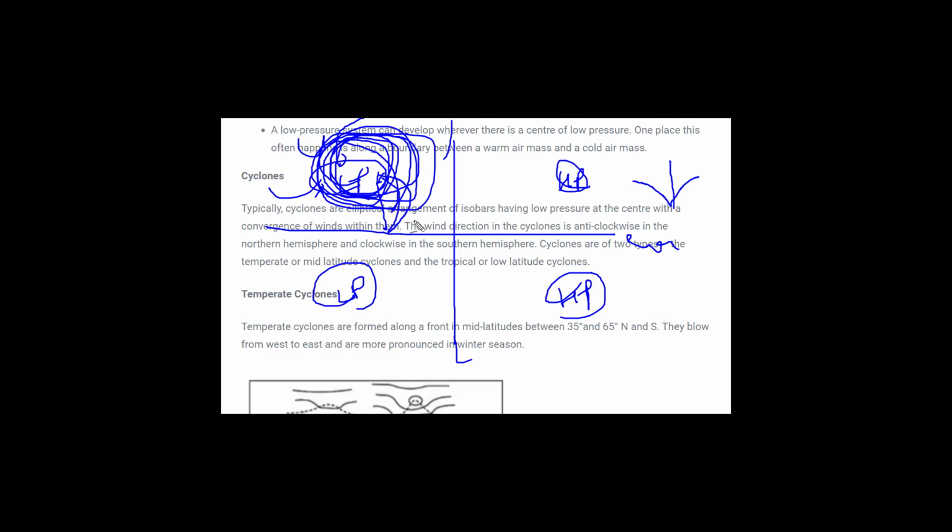And when it carries the water vapor from the ocean, this air will move up and clouds will be formed. Why will these clouds be formed? Because air cannot move beyond the tropopause. This I have said several times, and these clouds will move further and lead to rainfall or precipitation. So during a cyclone, you might have heard in the news that heavy rainfall has been experienced in coastal areas.